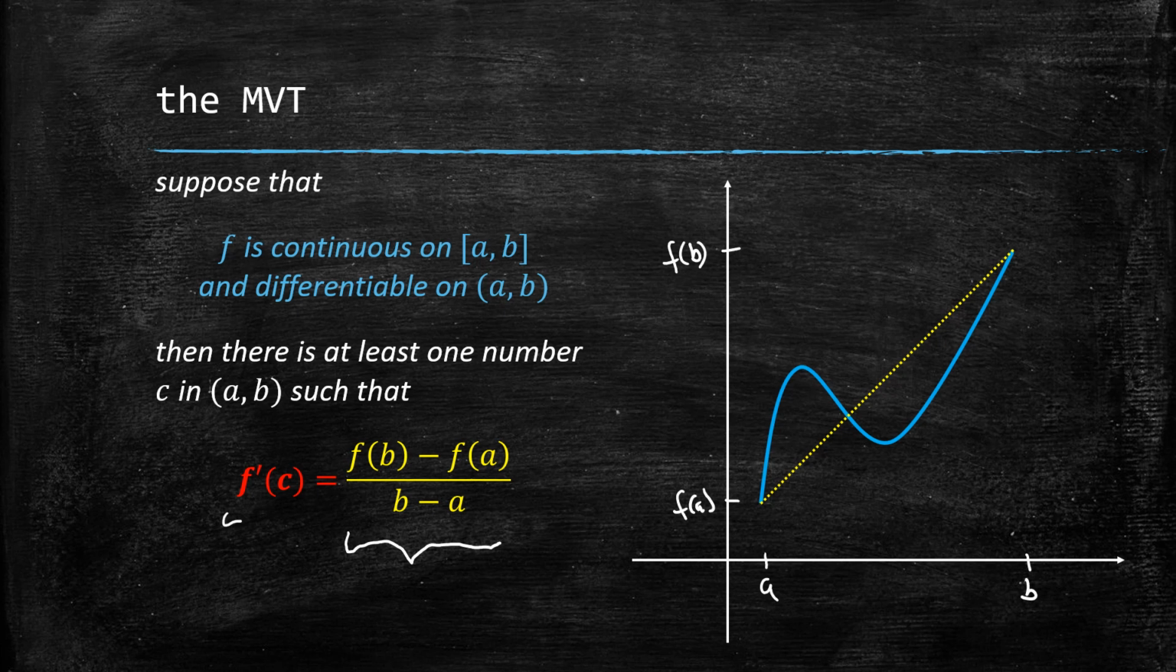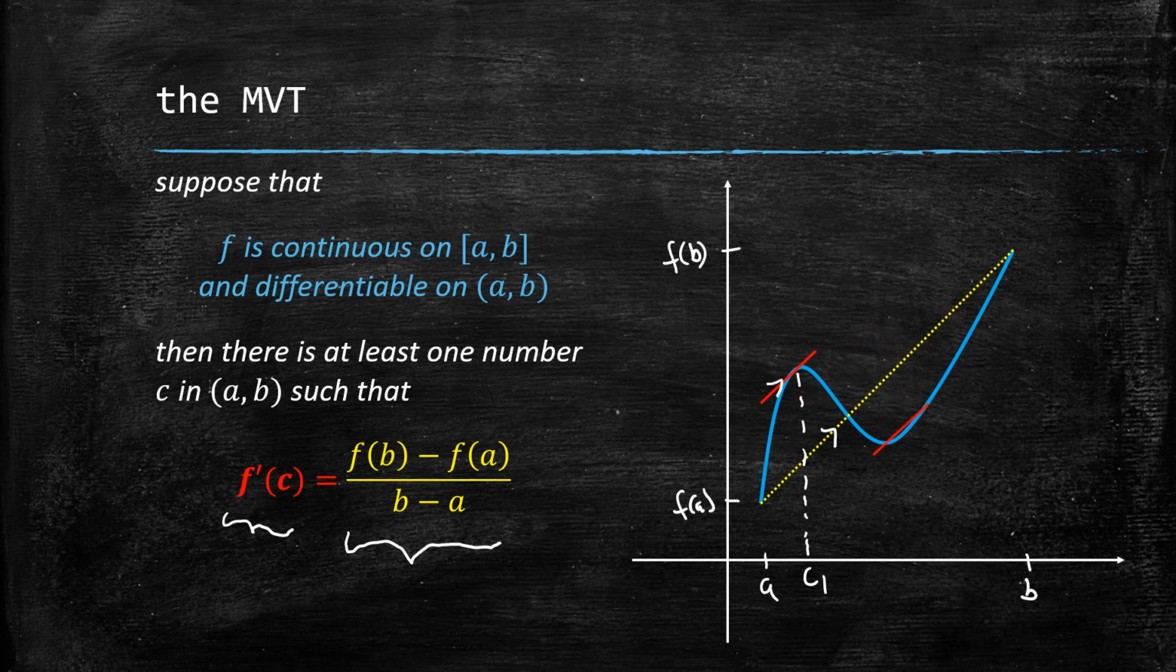Now, what about here on the left-hand side? F prime represents the derivative, which is the slope of the graph at any point. So what it's saying is that at least one point on the graph, the slope has to equal the slope of the secant line. So it looks like there's one point there where this tangent line is parallel.